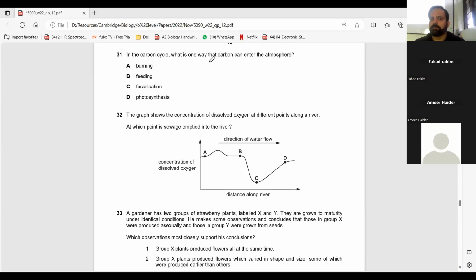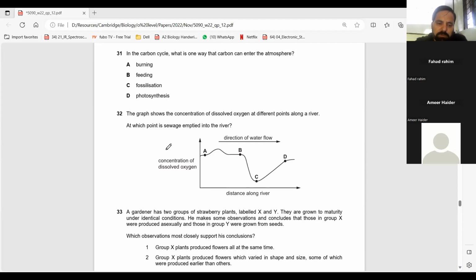That's not the process. Photosynthesis also removes carbon from air. And feeding also removes carbon from air. Not from air, but when herbivores eat plants, they take carbon from plants into their body. But burning sends carbon back to air.